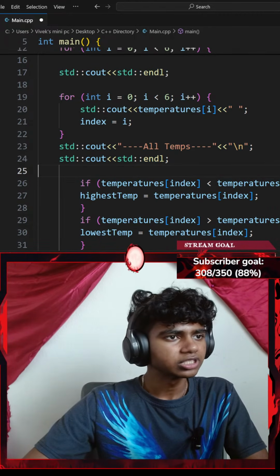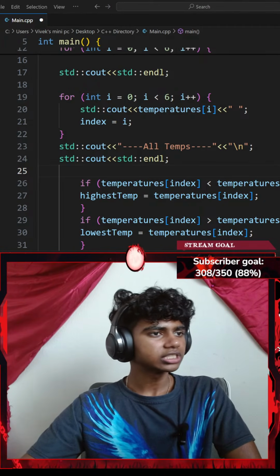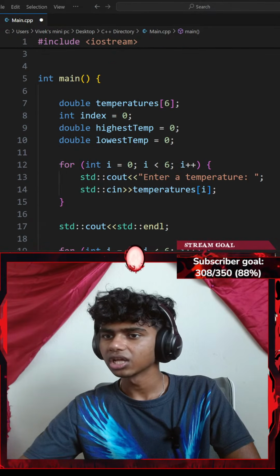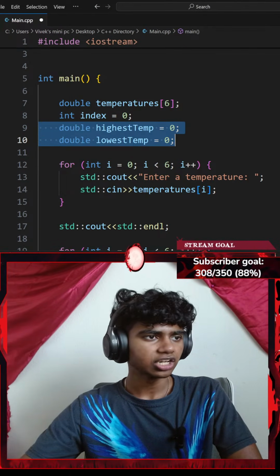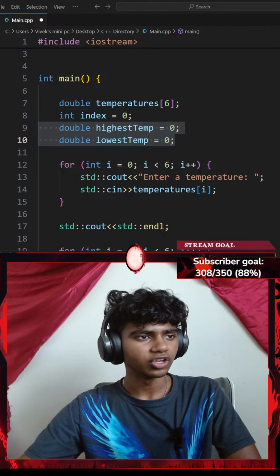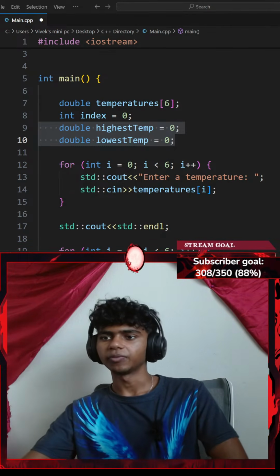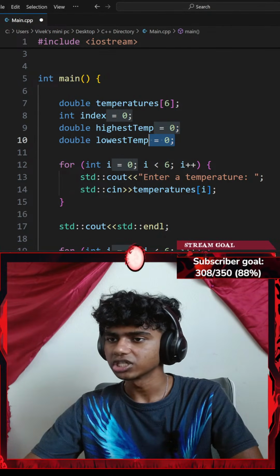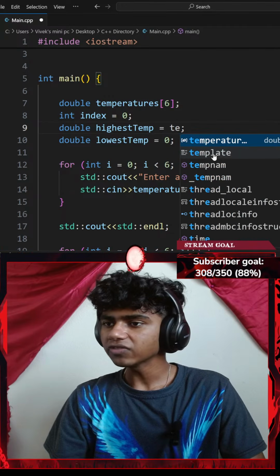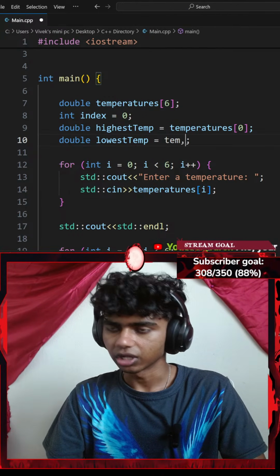Read the GPT steps. Okay, let's read these steps. First it says have 2 double variables, highest and lowest. I have 2 double variables of highest and lowest. Initialize both to the first element of the array. I did initialize both to be the first element. Wait, hold up guys. What happens if I go with temperature at index of 0 here and temperature at index of 0 here as well?